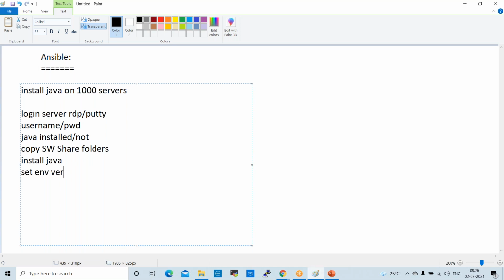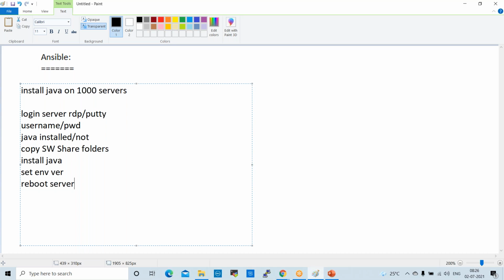Otherwise Java will not work. You cannot configure environment variables, Java will not work properly, right? You need to set environment variables, right? After that, finally, we need to reboot the server. So these are the steps we follow normally in real time. Whenever you want to deploy Java on a single server, we need to follow these steps, right?